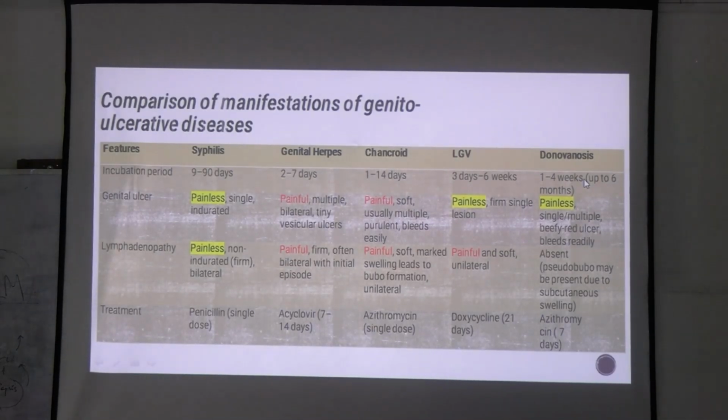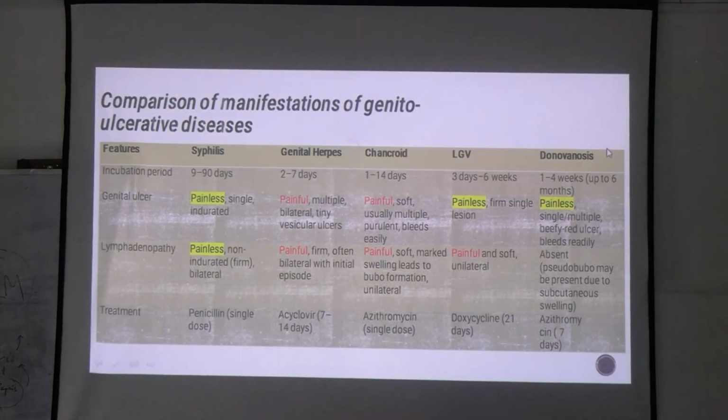Klebsiella granulomatis. This is painless, but there is no lymphadenopathy. Where else have you studied about Donovan? Leishmania. Charles Donovan was the one who discovered Leishmania donovani. He also discovered Donovan bodies in Klebsiella granulomatis infection, which you see as a histopathological finding in epithelial cells. In monocytes, what will you see? Inclusion bodies caused by this Klebsiella.